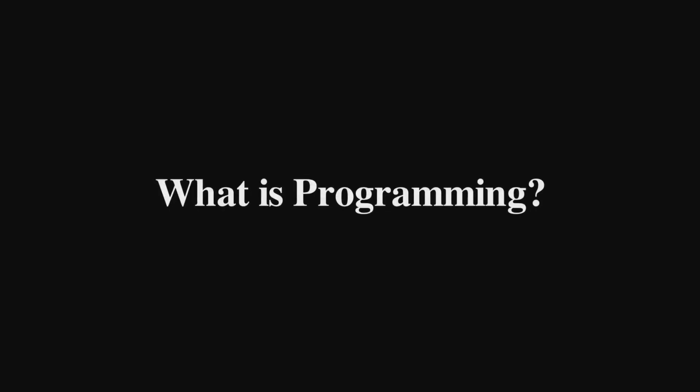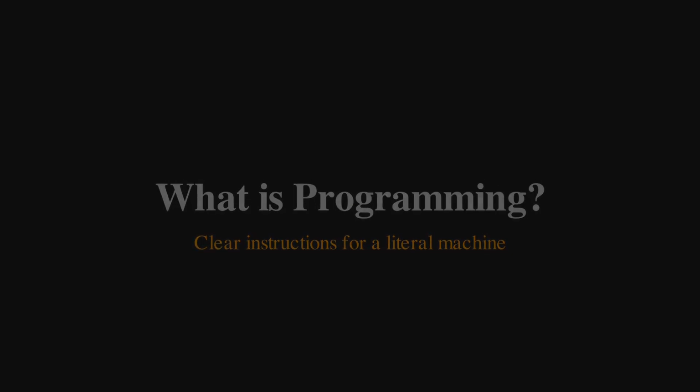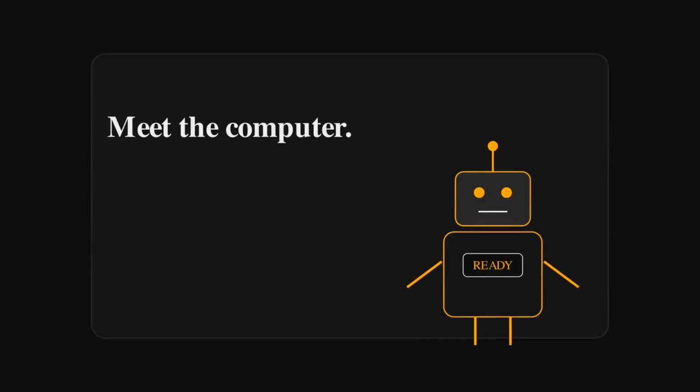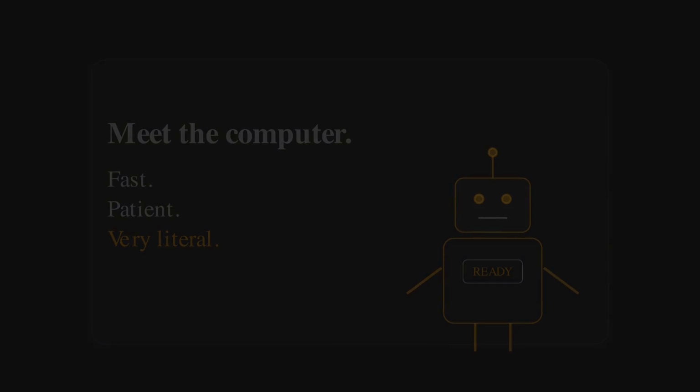Before we start writing code, we need to understand what programming really means. Programming is not about memorizing symbols. It's about learning how to give clear instructions to a computer. Imagine a computer as a robot helper. It is fast, it can repeat tasks many times, it does not get tired, but it is also very literal. That means it can only follow exactly what you tell it to do.